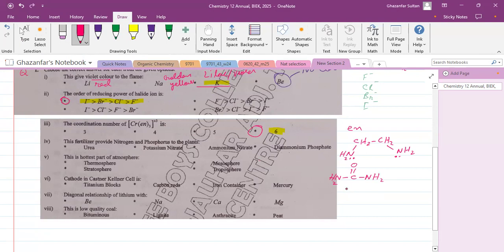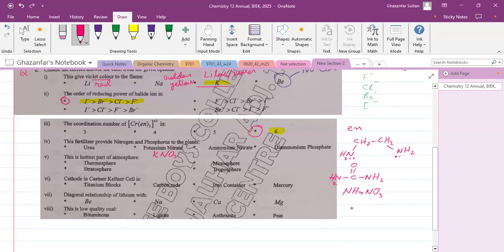Potassium nitrate is KNO3. So you can see here only nitrogen can be provided. Ammonium nitrate, ammonium is NH4 and nitrate is NO3. So ammonium nitrate does not have phosphorus. So all of these three can provide nitrogen but not phosphorus.